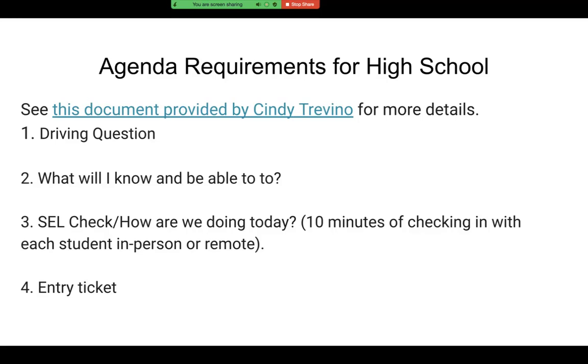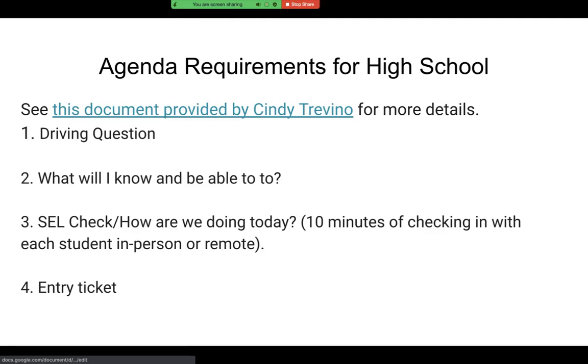We will have an SEL check, a social emotional learning check. How are we doing today? Check in with each student, either remotely or in person if they are in your classroom at that time, and just find out how they're doing and making sure everyone is okay. And we will use an entry ticket to get the students started.